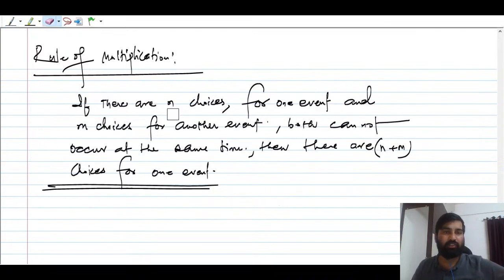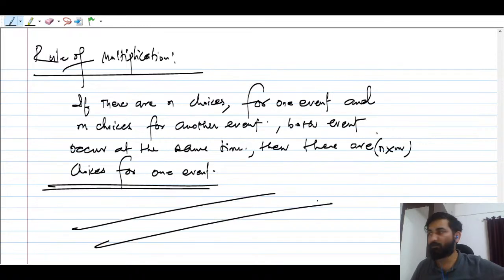Suppose there are n choices for one event and m choices for another event, right? And suppose both events can occur at the same time, then choices will be n into m for both events.